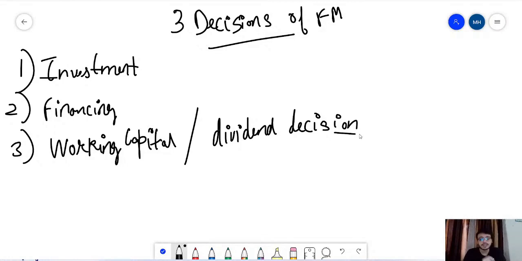For example, if on 1st January 2022 I purchased a machinery, I want a return from that machinery before 31st December 2022. In what form can I get the return? If I purchase the machinery for 5 lakh rupees and it is used for manufacturing biscuits or chocolates, then the revenue from selling those biscuits and chocolates should be more than 5 lakh rupees, be it 5 lakh 50,000, 6 lakh, 10 lakh or 20 lakh. In this way, I can at least recover that amount, and I should be able to recover more than that.